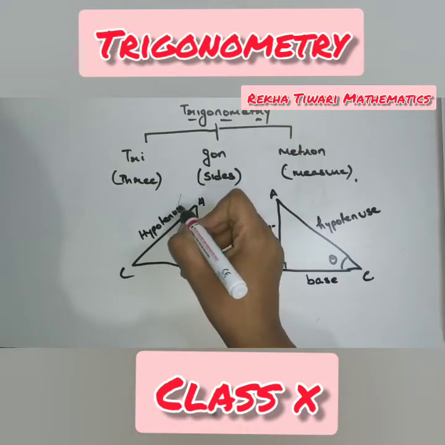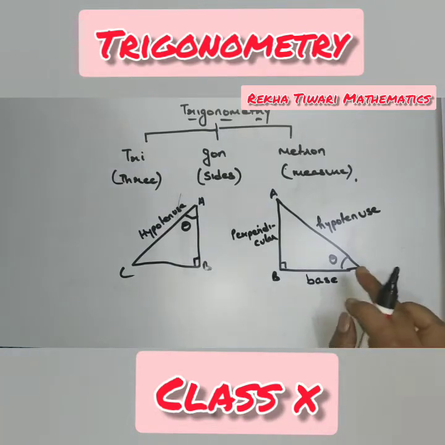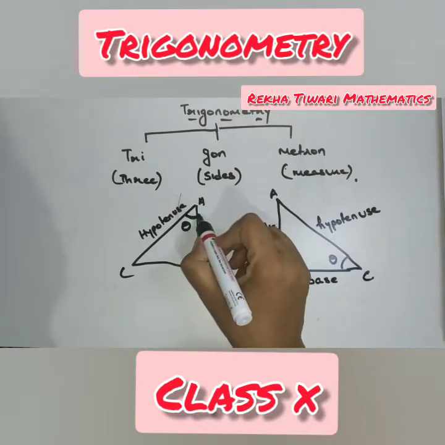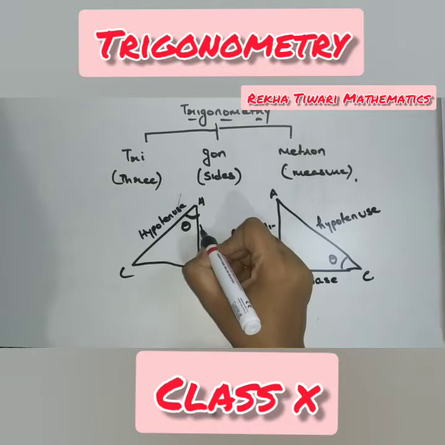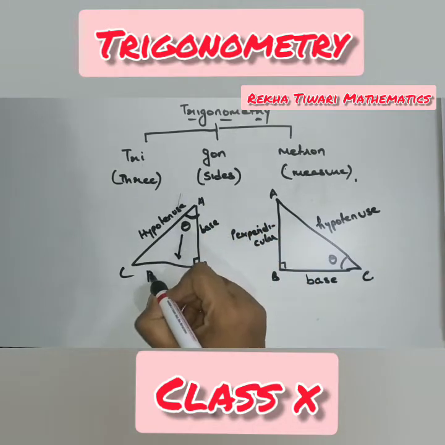You can't change the hypotenuse in the right angle triangle. Hypotenuse is the longest side. Now, the side adjacent to theta is the base. So here the side adjacent to theta is AB. See, so this one is the base and the opposite to theta is the perpendicular.